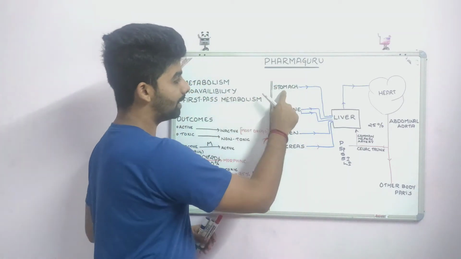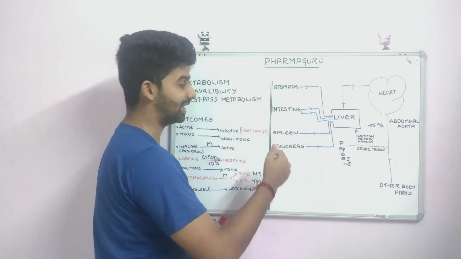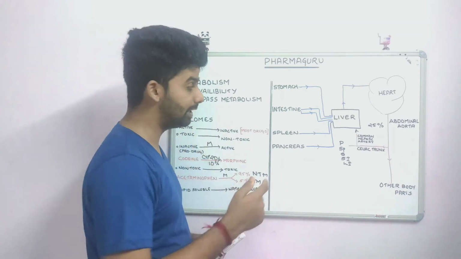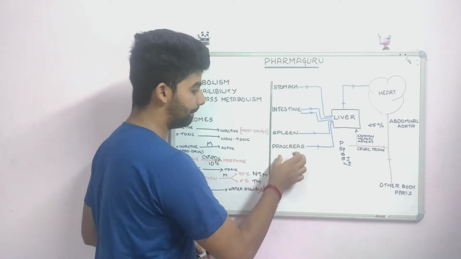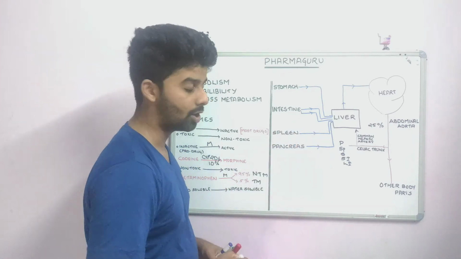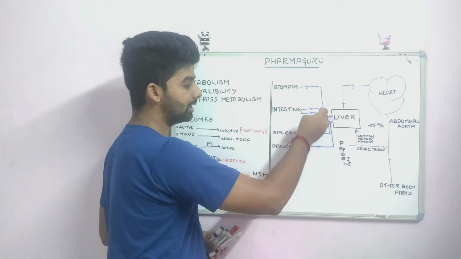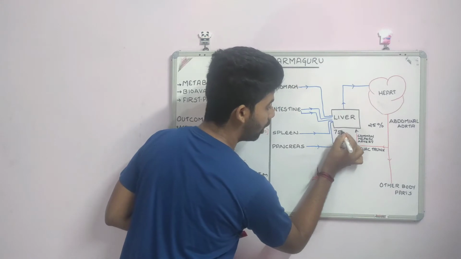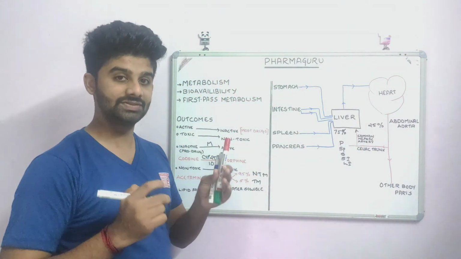See, from the stomach arises a vein that is known as the gastric vein. From the intestine arise two veins, that is the superior mesenteric vein and the inferior mesenteric vein. From the spleen arises the splenic vein, and from the pancreas arises the pancreatic vein. All these veins carry the blood and form a portal system that will provide the remaining 75% of the blood supply to the liver. So this is actually how blood supply occurs.